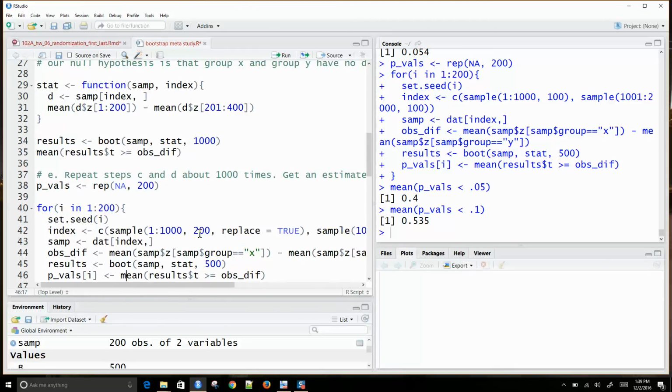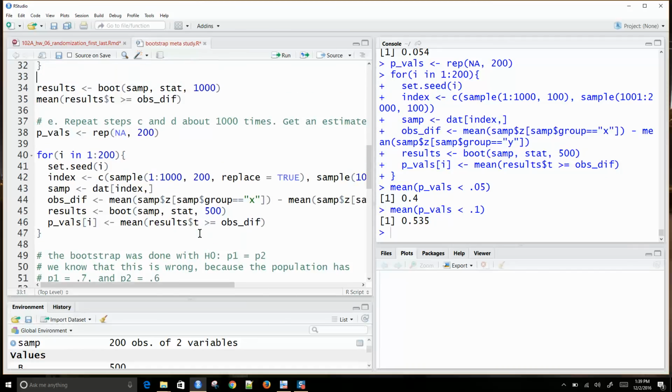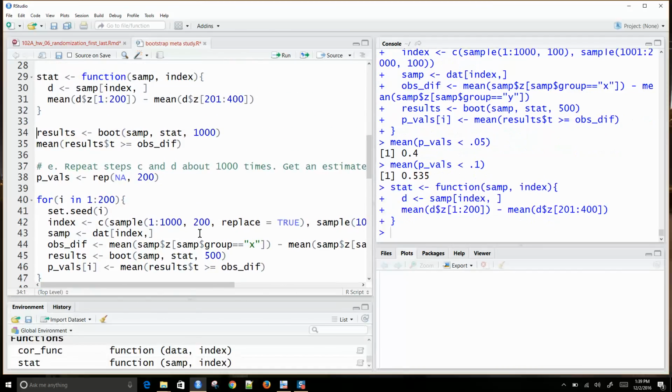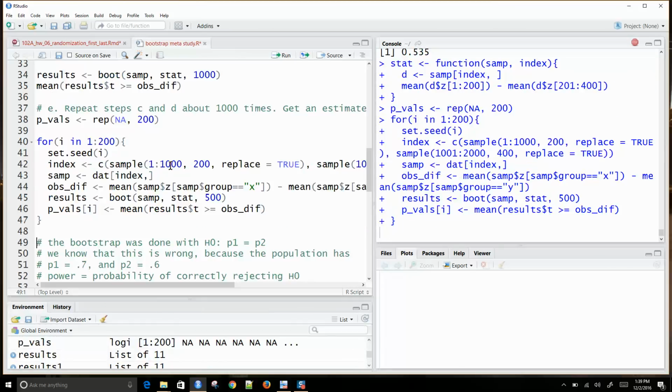Okay, and then still we'll just repeat this 200 times. Okay, so we'll say that's our thing. P-values, reset that. Run this 200 times.